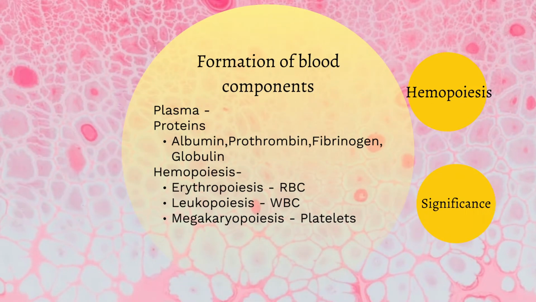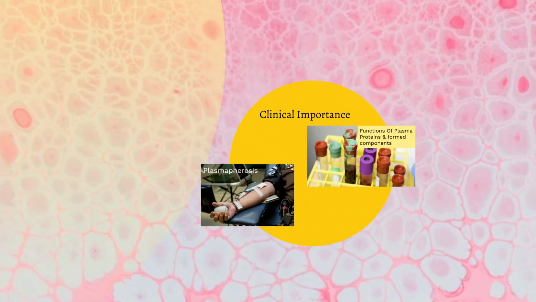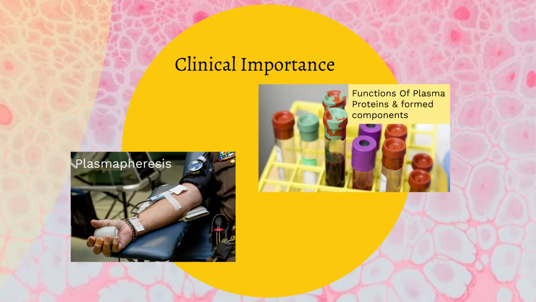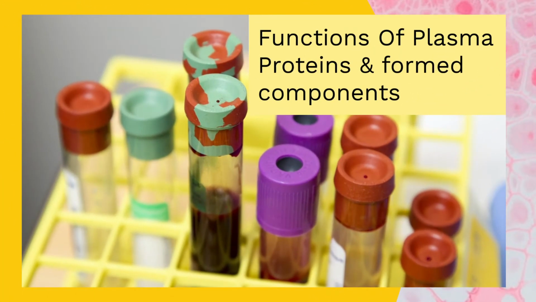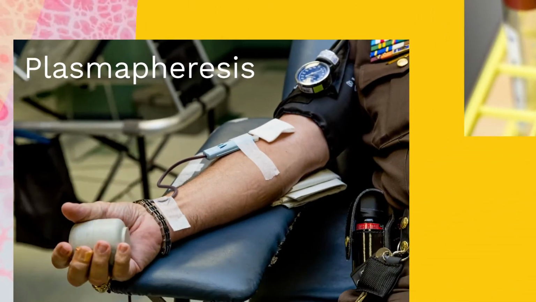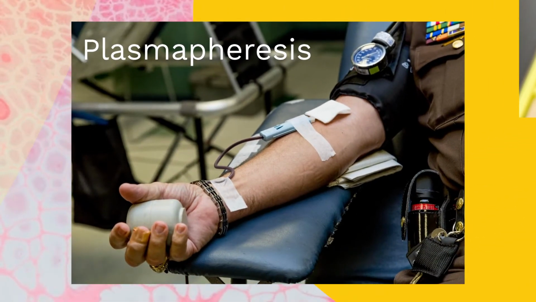Understanding all the synthesis, their role, and the place where they are synthesized gives us significant information about certain pathologies and their use. With this information, we can understand the clinical importance, like the functions of plasma proteins and formed components in the body. We will also understand procedures like plasma apheresis, where plasma and the formed elements are separated and stored separately according to their usage.